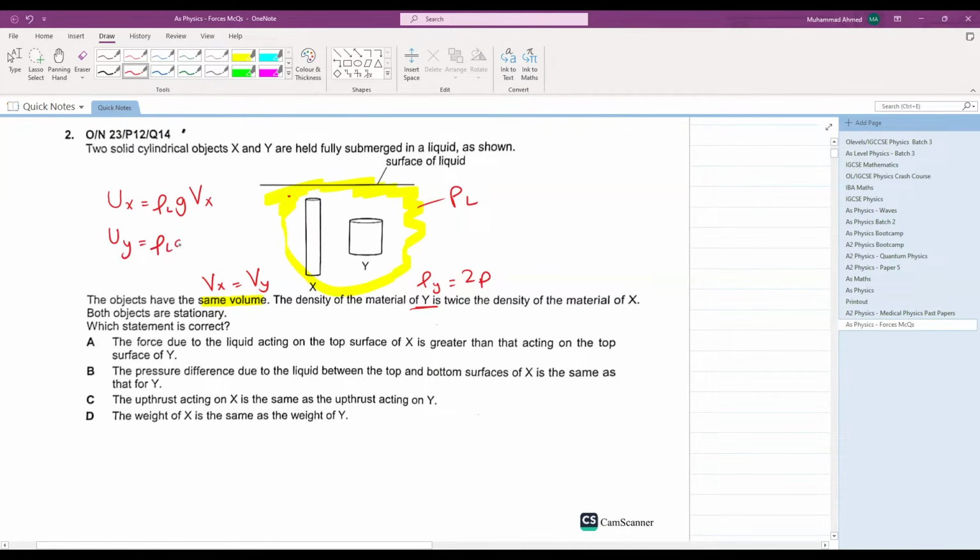Density of the liquid times gravitational field strength times the volume of Y. Can you realize both are in the same liquid? Hence both have the same density, both have the same gravitational field strength. And here it is given that volume of X is equal to volume of Y. So both X and Y will be experiencing the same upthrust.